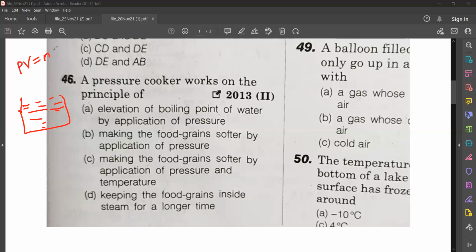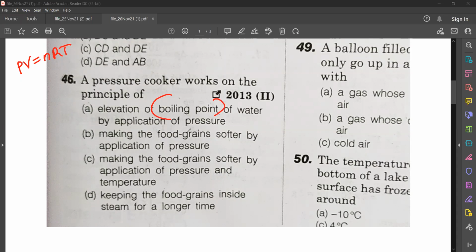PV is equal to nRT, means P is proportional to T. So when pressure is increasing, the temperature also will be high. So when more pressure is applied, the boiling point of water will be high.